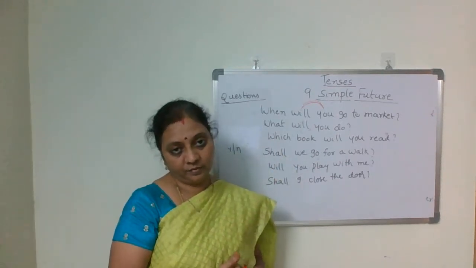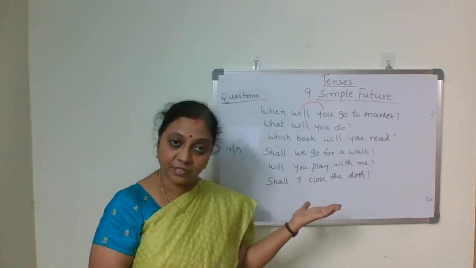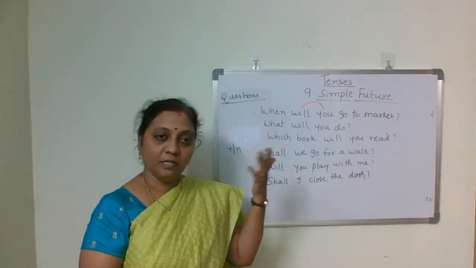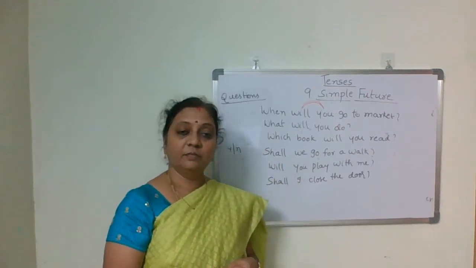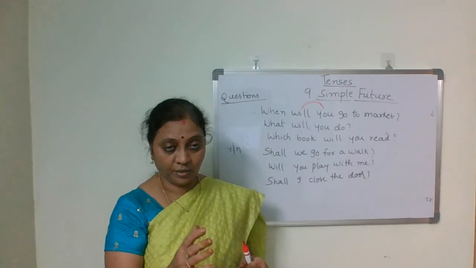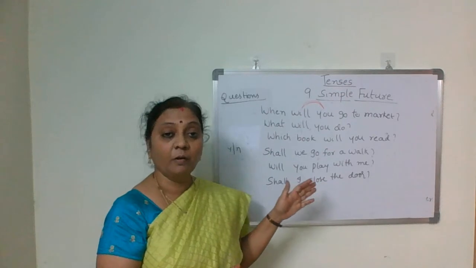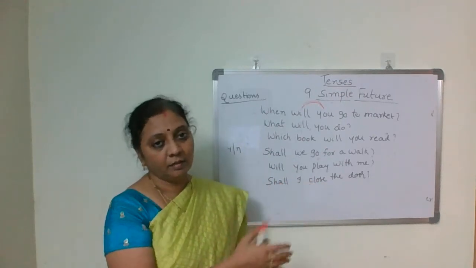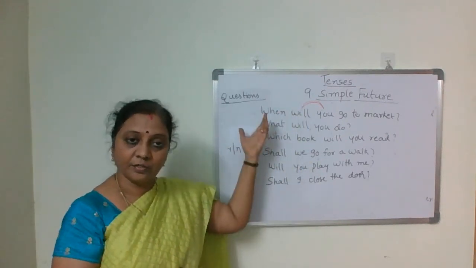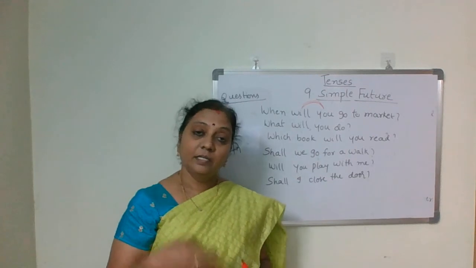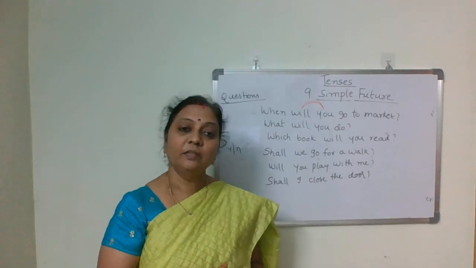Four usages we have seen, isn't it? What are those? First one, making promises, making predictions, isn't it? Based on our knowledge, we make some predictions and promises, offers, isn't it? All these we use in simple future tense. And also negative sentences. How do you form the negatives? By inserting not in between auxiliary verb and main verb. And then last one is framing interrogative sentences. And in the coming videos also we do the remaining tenses. Thank you for watching my video.